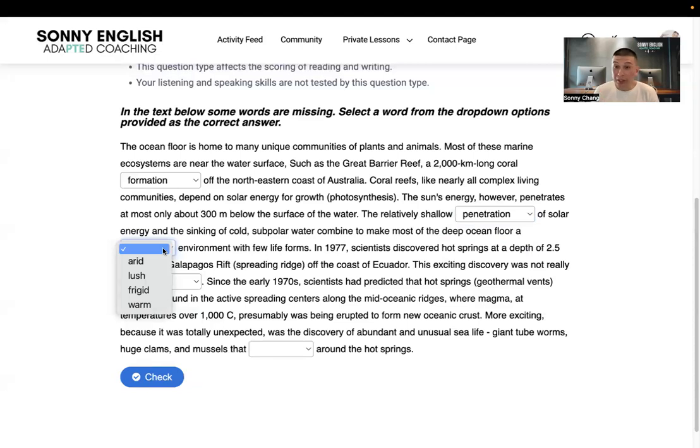Let me give you a clue. Everybody and their mama has one of these things in their house. What is it? Fridge, refrigerator, fridge. What do you think a fridge does? Makes things cold. To me, that would be a good clue to pick frigid. What do you think the word comes from, right? That should be cold. The other two words, I know what they mean. One describes a desert, the other one describes a rainforest. I know the vocabulary, but if you didn't, hopefully that was enough for you to guess.